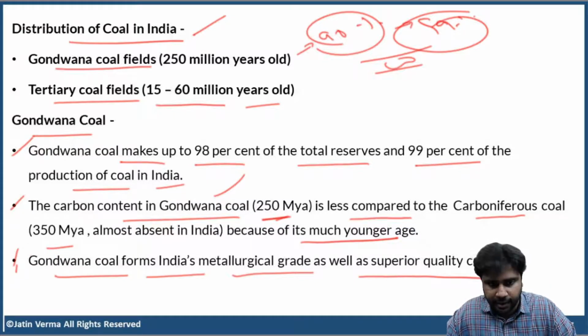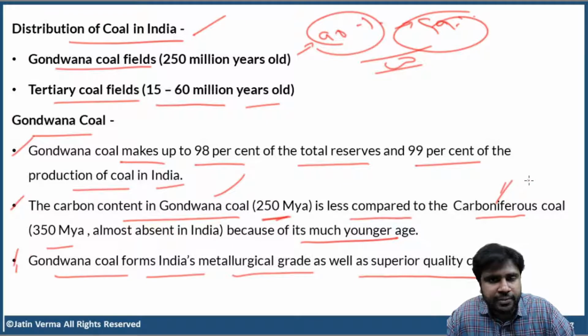Now, carbon content in Gondwana coal is less compared to carboniferous coal. We have discussed carboniferous coal. Do you remember what the age of carboniferous coal is? 350 million years. What is the age of Gondwana coal? 250 million years. So, Gondwana coal contains less carbon because it is 100 million years younger than carboniferous coal.